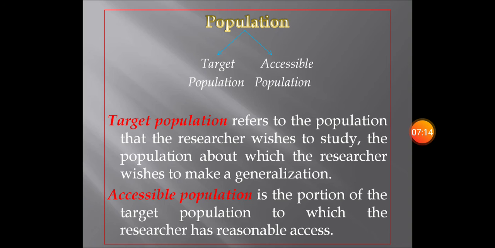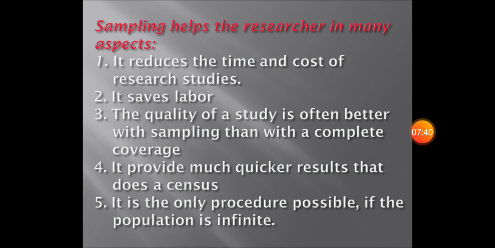So sample is there, process of selecting the sample from that population is there. Now populations are of two types, target population and accessible population. From that accessible population you will select a sample. The result of that sample will be generalized not only to that accessible population but to that of target population with the help of what? With the help of statistics, with the help of inferential statistics. There you will have the term called inference again.